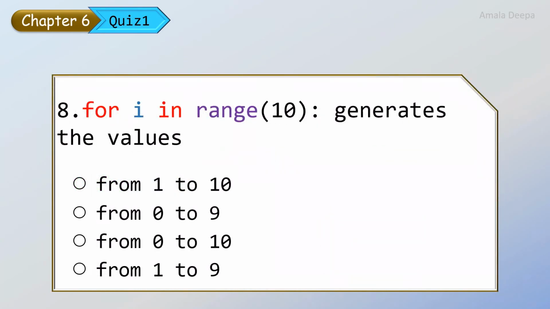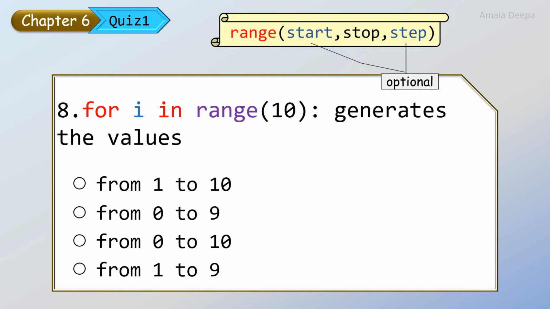For I in range 10 generates the values. So range function has 3 parameters, start, stop, step, out of which start and step are optional. So here range 10. So 10 is the stop value. Since start and step are not mentioned, it does not mean that they don't take any values.